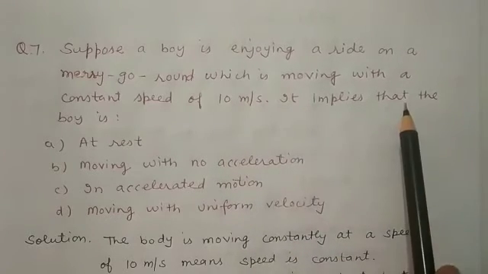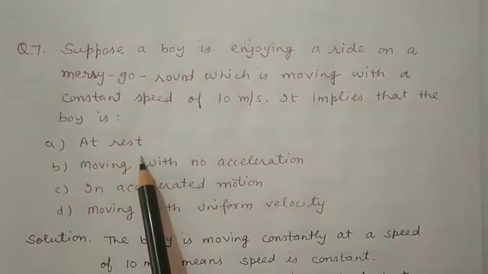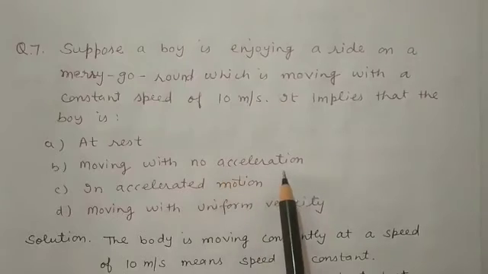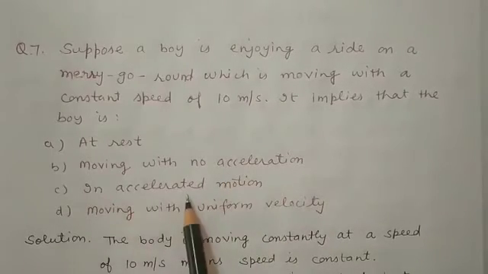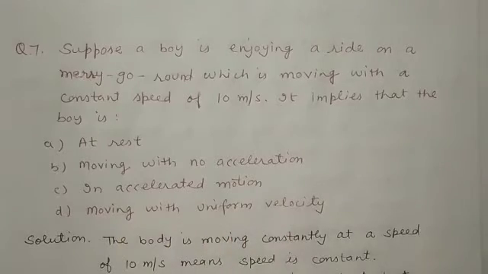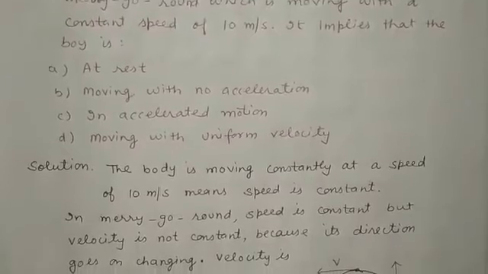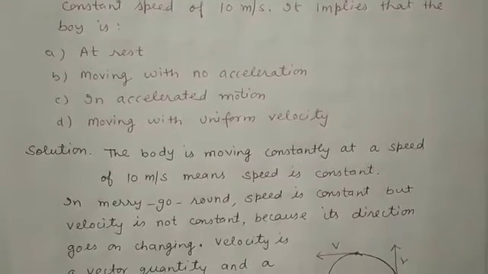It implies that the boy is at rest, moving with no acceleration, in accelerated motion, moving with uniform velocity. So we have to look over the solution for this question, and the solution for this question is,